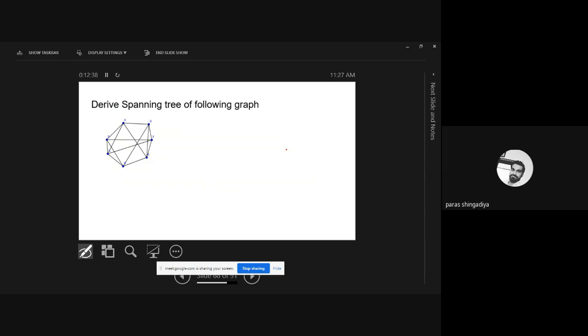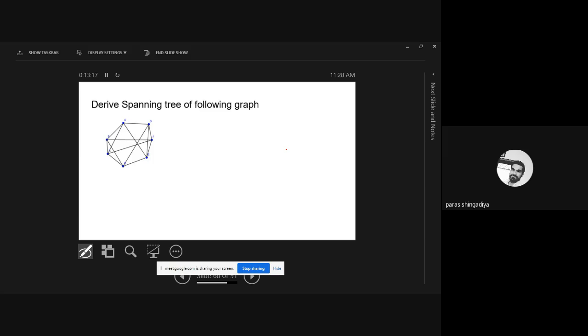Here is another graph, and you have to convert it into a tree. That includes such closed walks between vertices. Clear? Now you have to make this graph a tree. That is a complex situation. So let's first check its circuit rank. How many edges do you have to delete to make this graph a tree? At least how many edges do I have to delete to make this closed walk situation an open walk, where all the vertices stay as they are? All the vertices will stay as they are, but I have to remove such edges to make this graph a tree.